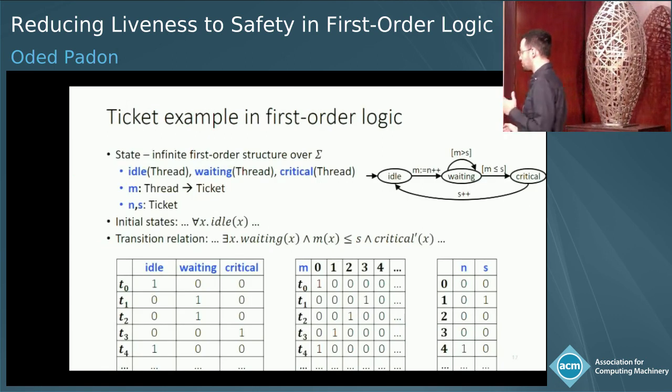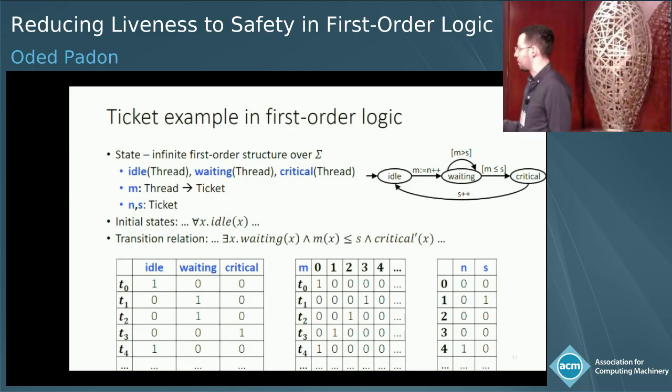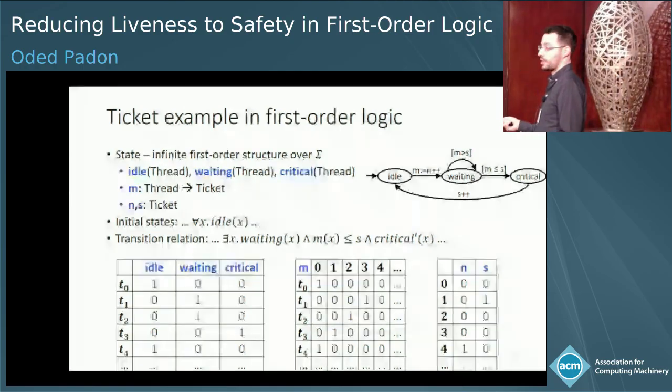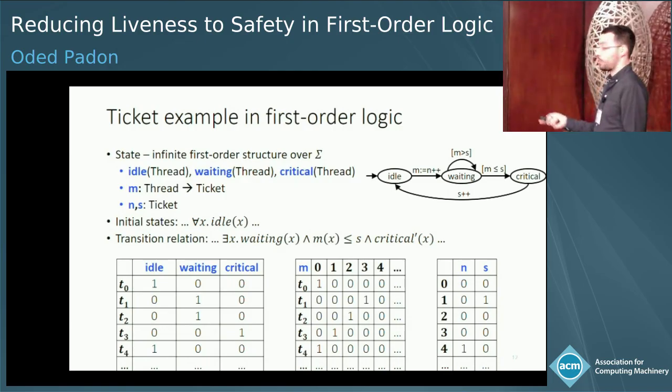Okay. So now our solution to this problem is really taking advantage of the way we represent things in first-order logic. So I want to explain that. We represent the states of the system as first-order structures over some vocabulary. And for the ticket example, the vocabulary includes 3 unary relations to represent the program counter of each thread, a function from threads to ticket values to represent the local variable, and 2 global constants, n and s, to represent the global variables. And we can express both the initial states and the transition relation as quantified formulas in first-order logic.